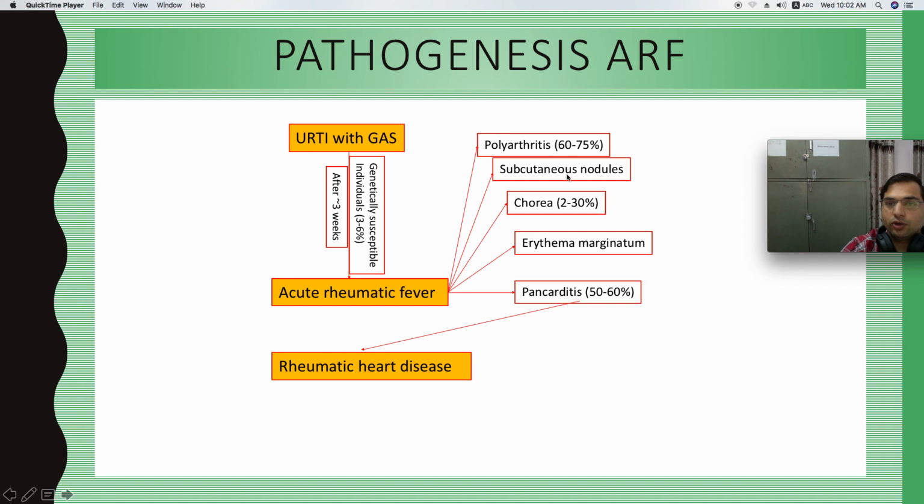Second is subcutaneous nodules. The person will have nodules under the skin. Third is chorea. We will understand this chorea later. Only in 2 to 30% of the cases does the person develop chorea. Then erythema marginatum, the skin macular rashes, and then pancarditis. 50 to 60% have pancarditis. This will lead to rheumatic heart disease. The pancarditis, the inflammation of all 3 layers of the heart, will lead to rheumatic heart disease, right?